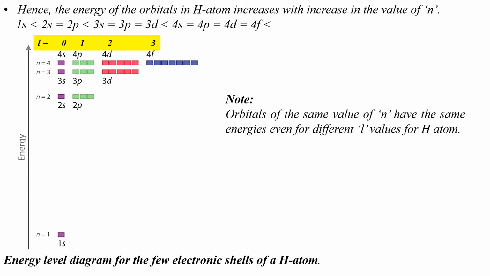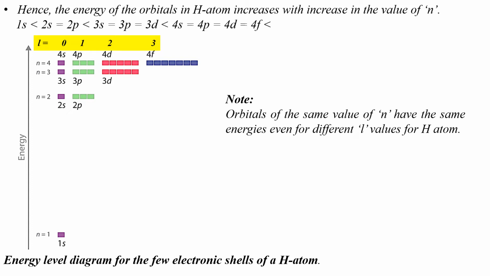The energies of the 3s, 3p and 3d orbitals in the third shell are the same. So, 3s, 3p, 3d orbitals can also be called degenerate orbitals. And the energy of 3s, 3p and 3d orbitals is greater than the energies of the orbitals in the first and second shell. Hence, the energy of the orbitals in a hydrogen atom increases with increase in the value of n. Isn't it? As the value of n increases, the energy of orbitals in that shell also increases.